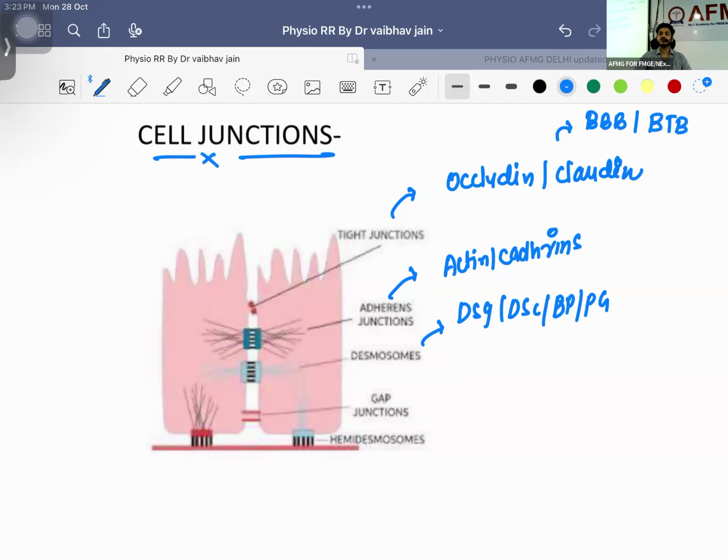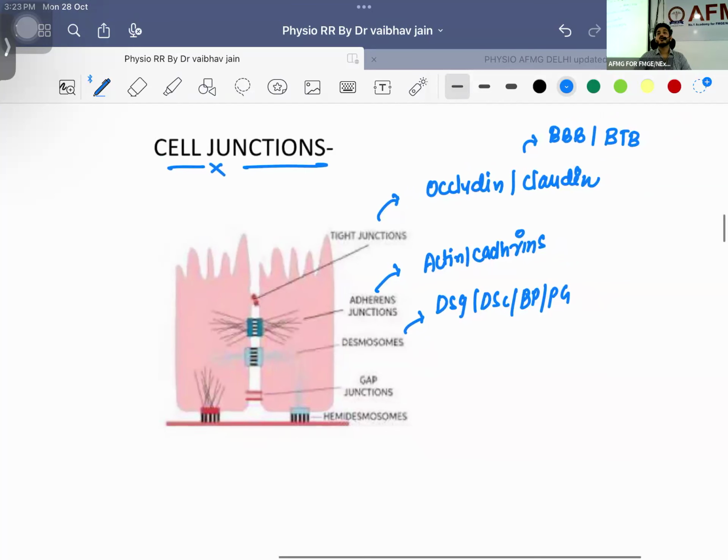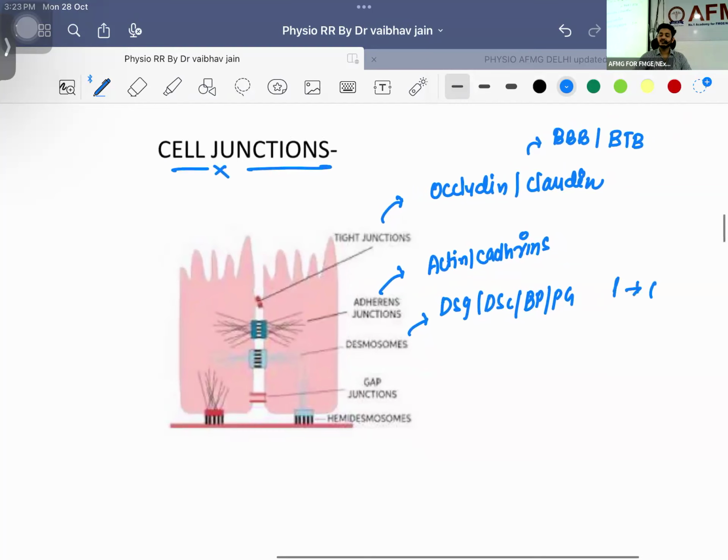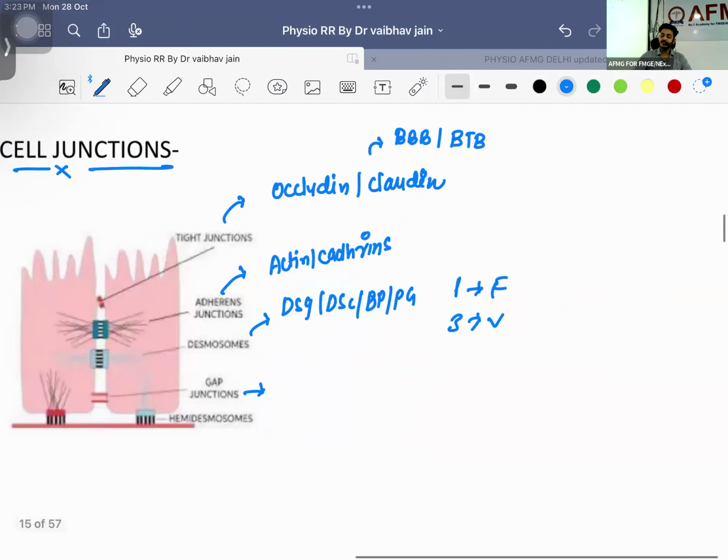Desmoglein 1 is concerned with pemphigus foliaceus, and desmoglein 3 with pemphigus vulgaris. Pemphigus is an intraepidermal blistering disorder. Keep your concepts clear, it is an intraepidermal thing.